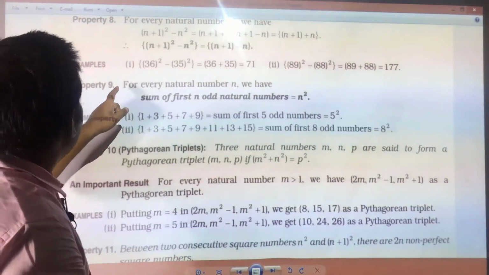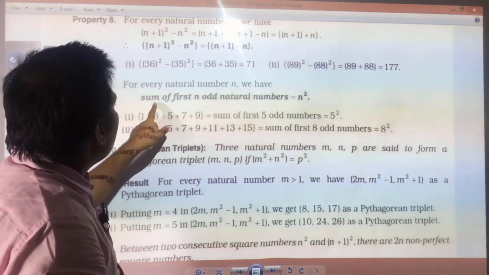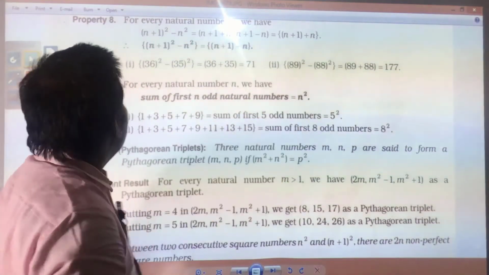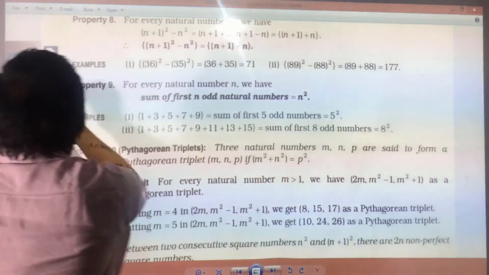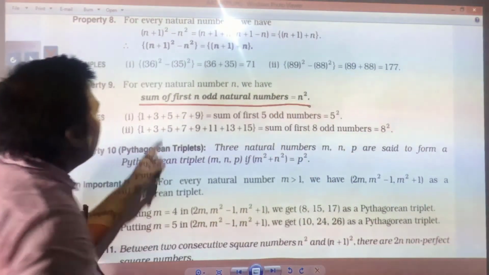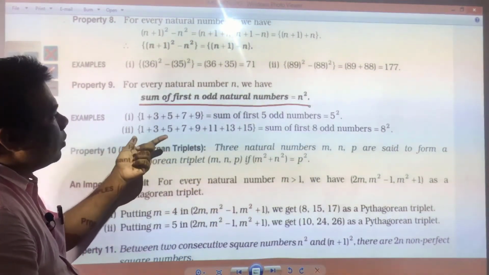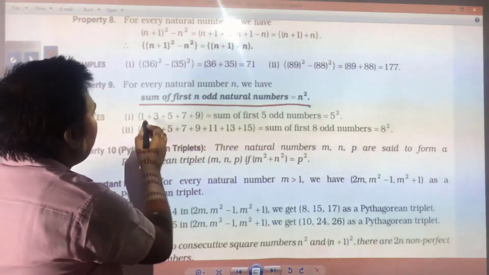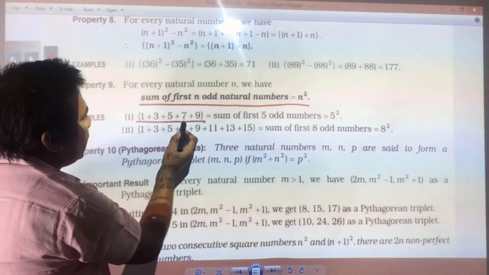Here you have, for every natural number n, the sum of the first n odd natural numbers is equal to n square. This is also very, very important. Suppose you need to find the sum of the first 5 odd numbers. The sum of the first 5 odd numbers will be what? 1 plus 3 plus 5 plus 7 plus 9.